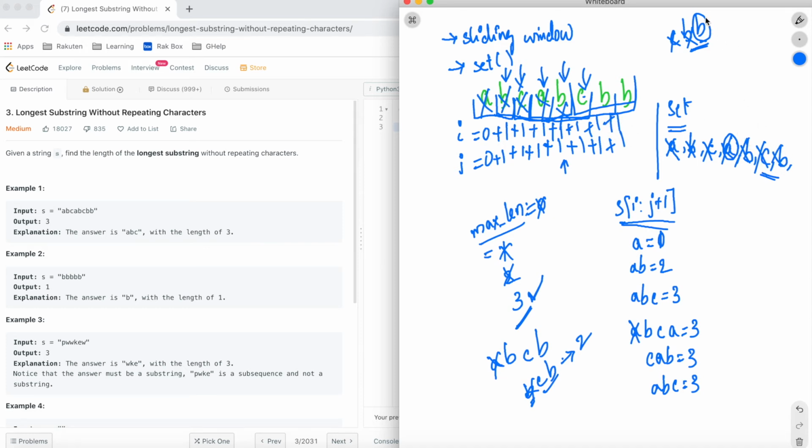Now the set is empty, and our pointer is at the final B now. I will be adding this B to the set. So our sliding window, as we removed C and B, will now become B, which is of length 1. So length 1 is less than the already achieved length, which is 3. So our result would be 3. So this is how we would be solving this problem. Let us code this out and we can understand a little more.